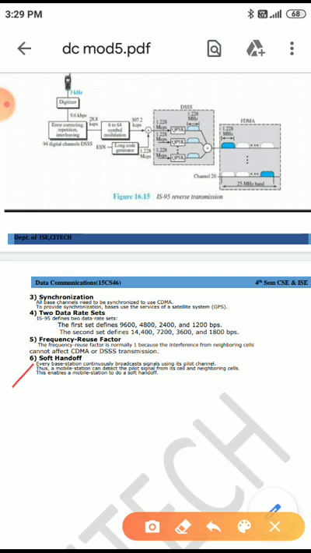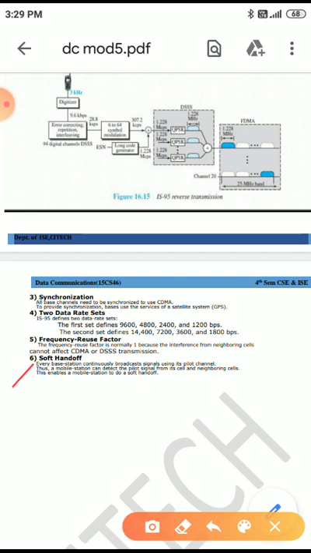Last one is soft handoff. Every base station continuously broadcasts signals using its pilot channel, nothing but the reference channel.